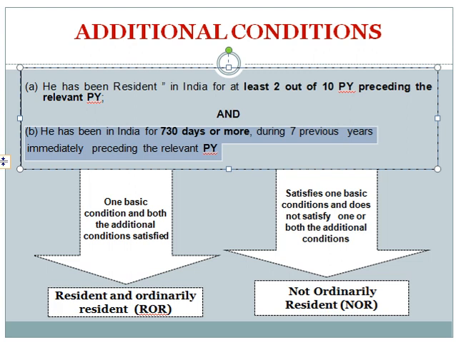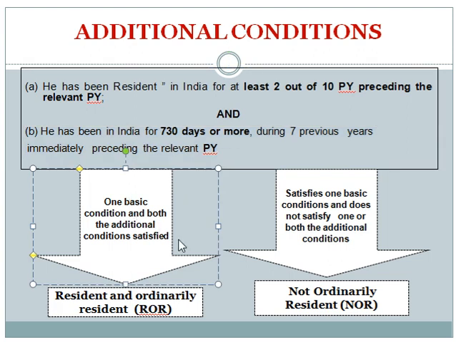Then we can see who is an ordinarily resident and who is a not ordinarily resident. If a resident individual satisfies any one of the basic conditions and also satisfies both the additional conditions, he is an ordinarily resident for that previous year. അതായത് ഏതെങ്കിലും ഒരു ബേസിക് കണ്ടീഷനും രണ്ട് അഡീഷണൽ കണ്ടീഷനും ഫുൾഫിൽ ചെയ്തിട്ടുണ്ടെങ്കിൽ അയാൾ ഓർഡിനറിലി റെസിഡന്റ് ആണ്.